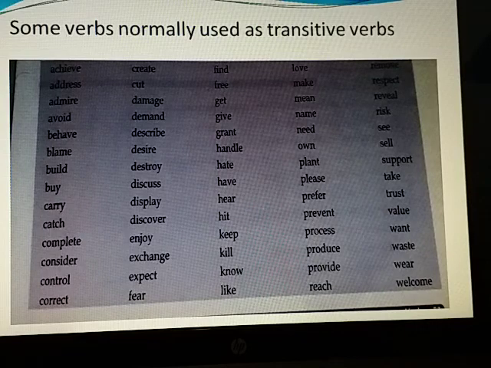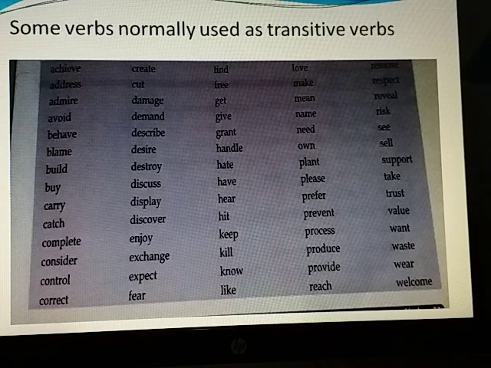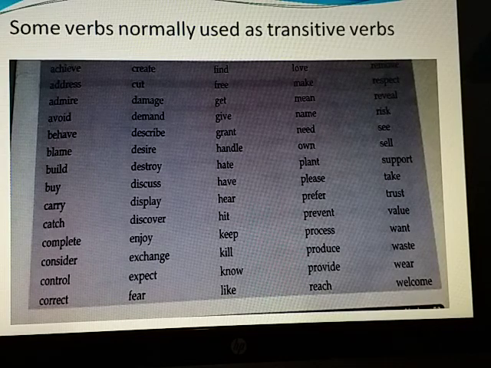Some verbs normally used as transitive verbs: achieve, address, admire, avoid, behave, blame, build, buy, create, cut, damage, demand, describe, desire, destroy, etc. are the verbs normally used as transitive.